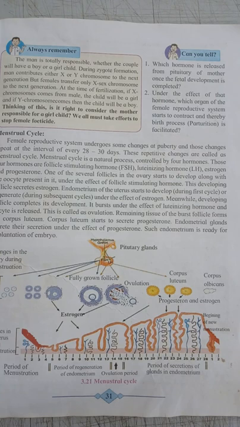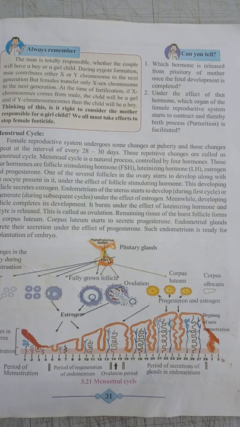Which are those four hormones? First one is the follicle stimulating hormone, FSH. Second one is the luteinizing hormone, LH. Third one is the estrogen hormone, and fourth one is the progesterone hormone. Follicle stimulating hormone, luteinizing hormone, estrogen, and progesterone.